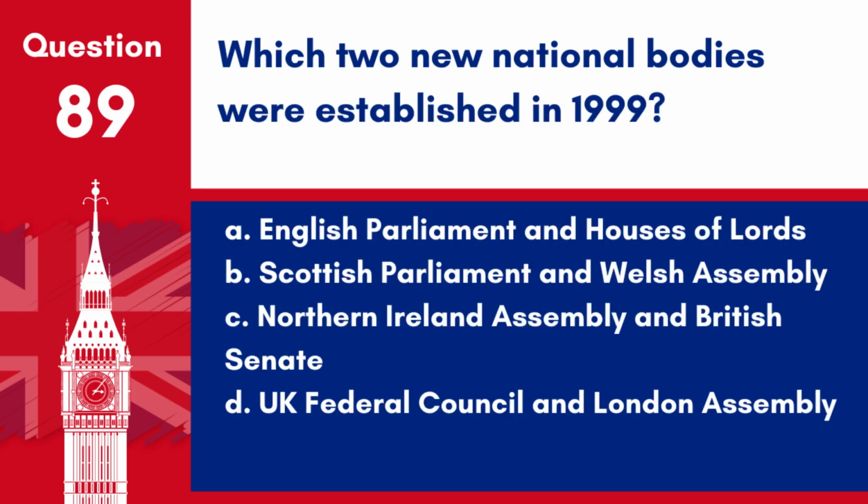Question 89. Which two new national bodies were established in 1999? A. English Parliament and Houses of Lords. B. Scottish Parliament and Welsh Assembly. C. Northern Ireland Assembly and British Senate. D. UK Federal Council and London Assembly. Answer: B. Scottish Parliament and Welsh Assembly. In 1999, the Scottish Parliament and the Welsh Assembly were established as part of the UK's devolution process, granting Scotland and Wales greater autonomy over their domestic affairs.